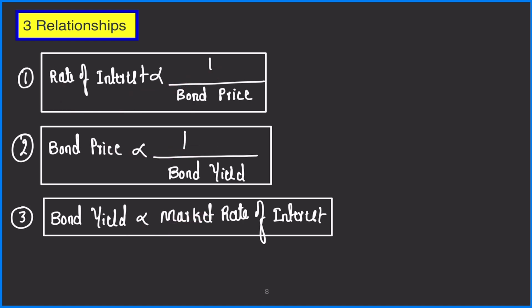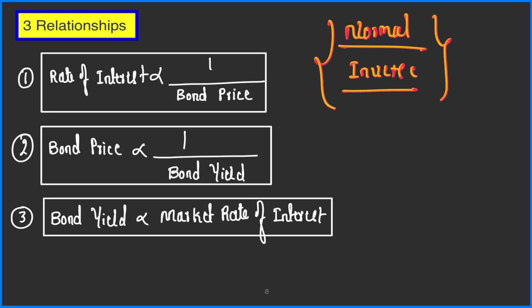And once you understand these concepts, then the concept of normal yield curve and inverse yield curve is also very easy to understand. That is what I'm going to explain in the next video. And if you understand what is normal yield curve and inverse yield curve, then it is extremely easy for you to understand what is operation twist.